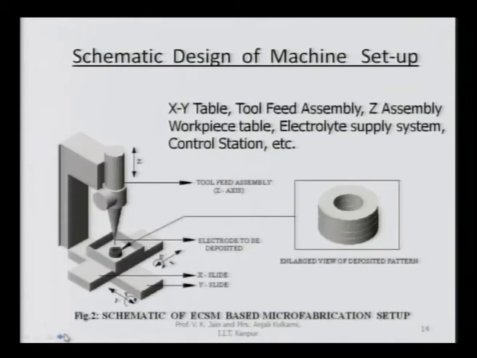Experimental setup. You can see here the schematic design of the machine setup which was developed for deposition purposes.